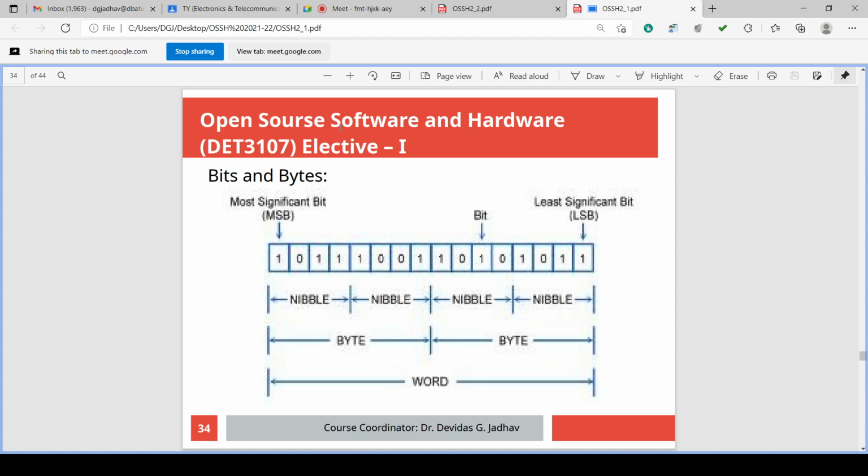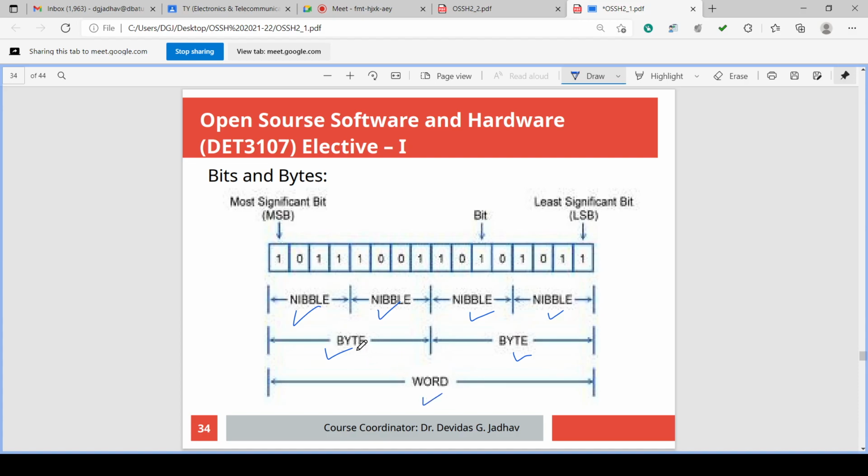Then we have byte, which contains a total of 8 bits, isn't it? So one byte of 8 bits may be divided again into 4 bits each. It is called a nibble. Okay, this we have seen. Then 2 nibbles form 1 byte, and 2 more nibbles will form 1 more byte. 2 bytes will form 1 word.